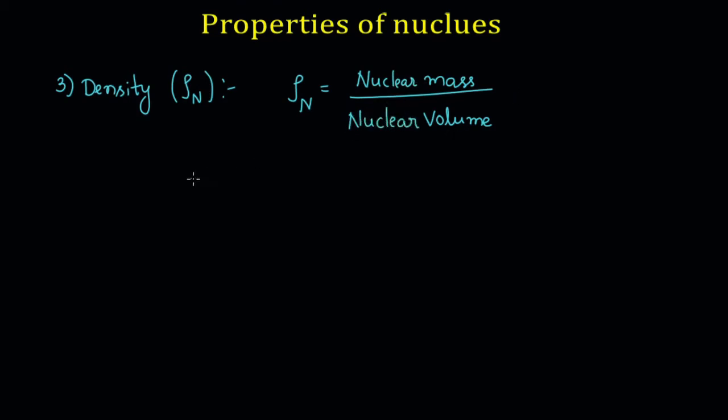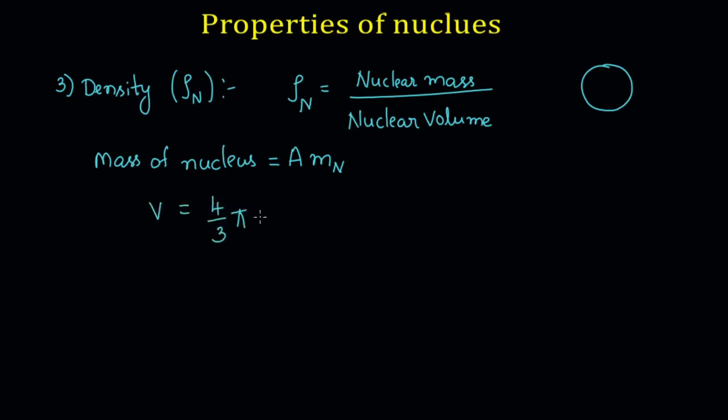Just now, we found out that the mass of the nucleus is given by A into the mass of the nucleon. What about the nuclear volume? We know that every nucleus is spherical in shape. Therefore, we have to consider the volume of the sphere, which is given by 4 by 3 pi r cube, where r is nothing but the radius of the nucleus.